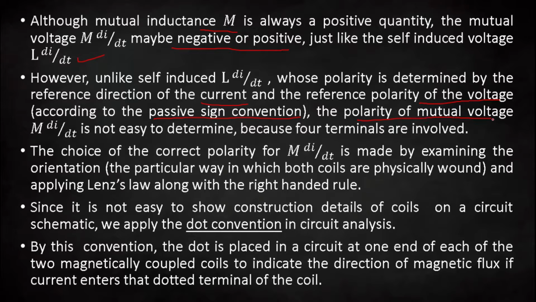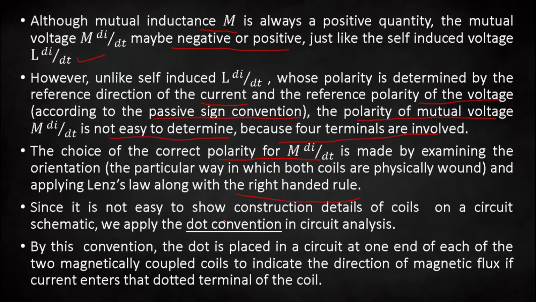the polarity of mutual voltage is not easy to determine because four terminals are involved, the two terminals of one coil and the two terminals of another coil. That is why the polarity of mutual voltage is not that easy to determine. So the choice of the correct polarity of the mutual voltage is made by examining the orientation of coil 1 and coil 2. By applying Lenz's law along with the right-hand rule, we can find the sign of the mutual induced voltage, either positive or negative.